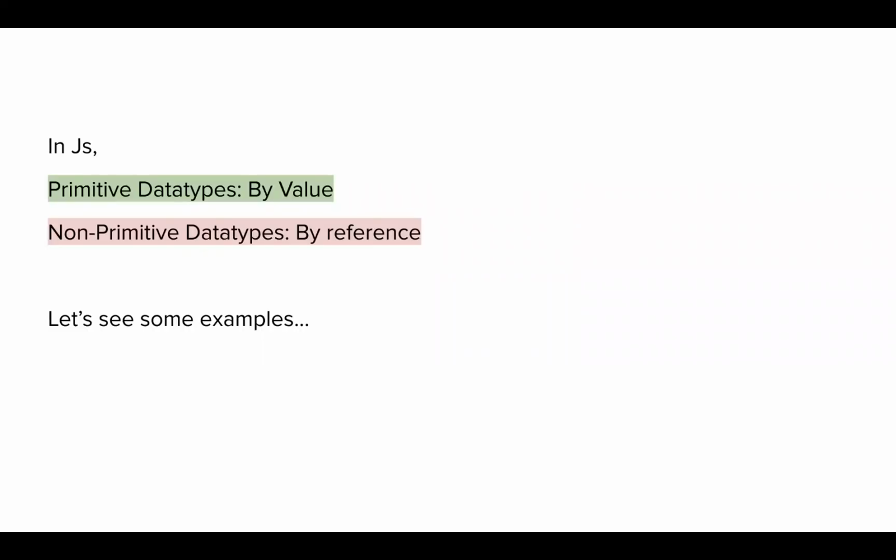It stores by value, I mean the actual value, and that happens in primitives. And for non-primitives, it holds an address. I would have liked it if they had named it by address, but it's okay, it's by reference. So you have to make sure that you're getting these things right. For primitive, the actual value is stored; for non-primitive, the address is stored.